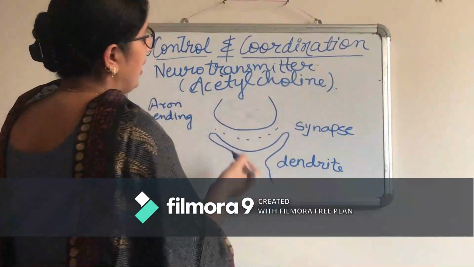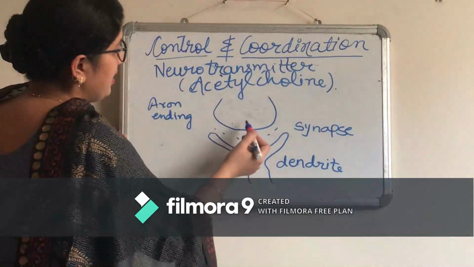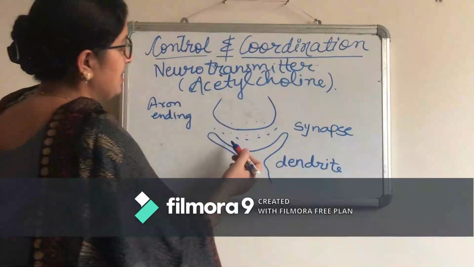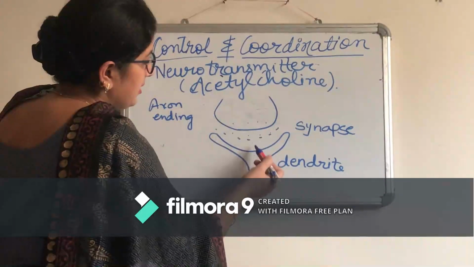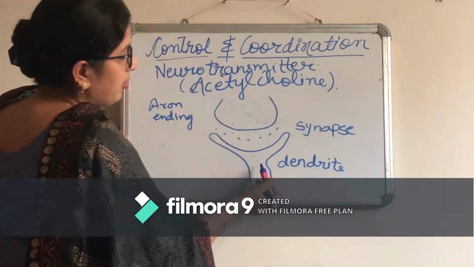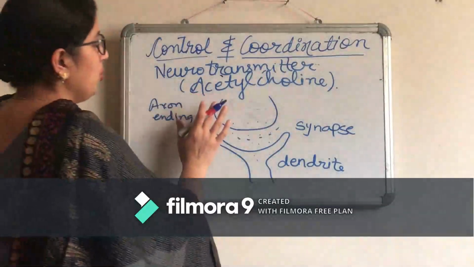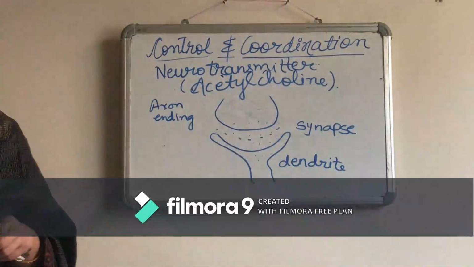Acetylcholine is the neurotransmitter which will be released by the axon here in the synapse. So there will be changes in the membrane and the signal will be picked up by the dendrite of the next neuron and so on. So it's not necessary that two neurons should be connected.